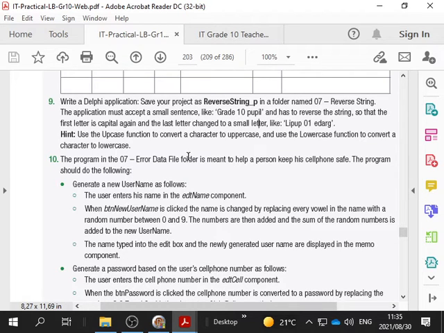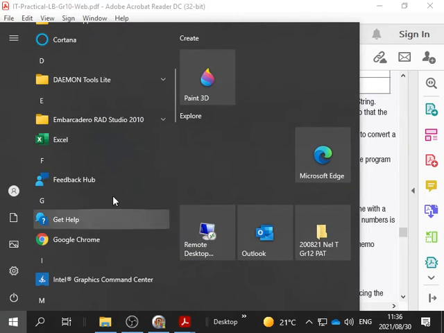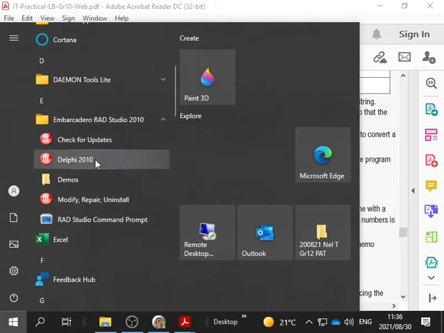So that's going to use the uppercase function to convert a character to uppercase and the lowercase function to convert a character to lowercase. So yes, we can use lowercase. It is a function that exists. So let's open a new program, everyone follow.